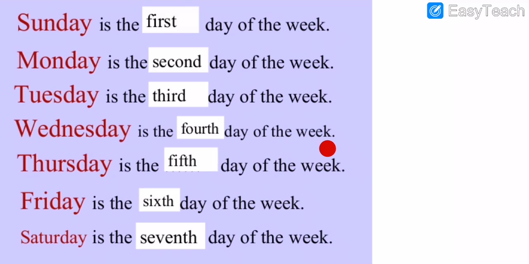Alright, start writing, all dear students. First of all is what you have to write. Sunday is the first day of the week. Monday is the second day of the week. Tuesday is the third day of the week. Wednesday is the fourth day of the week. Thursday is the fifth day of the week. Friday is the sixth day of the week. And Saturday is the seventh day of the week.